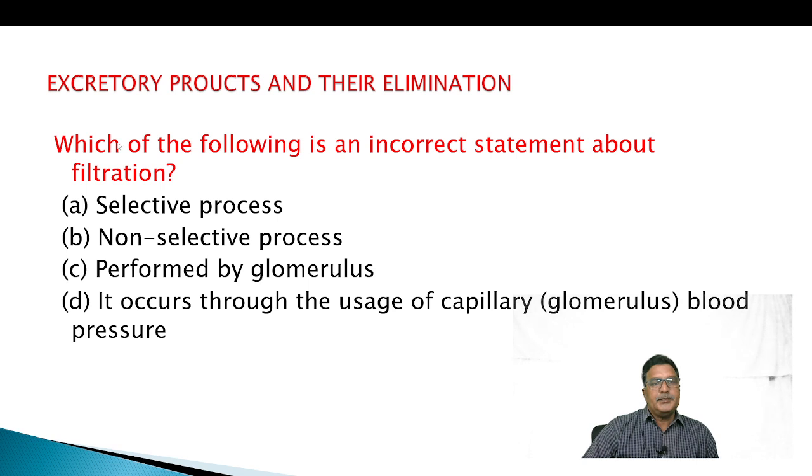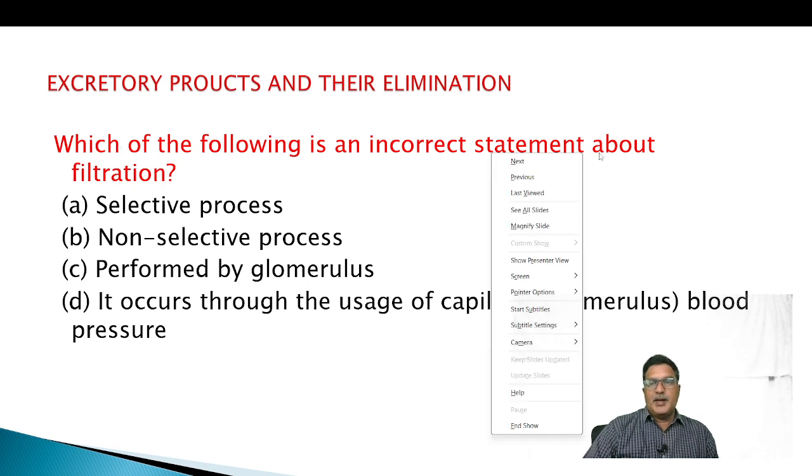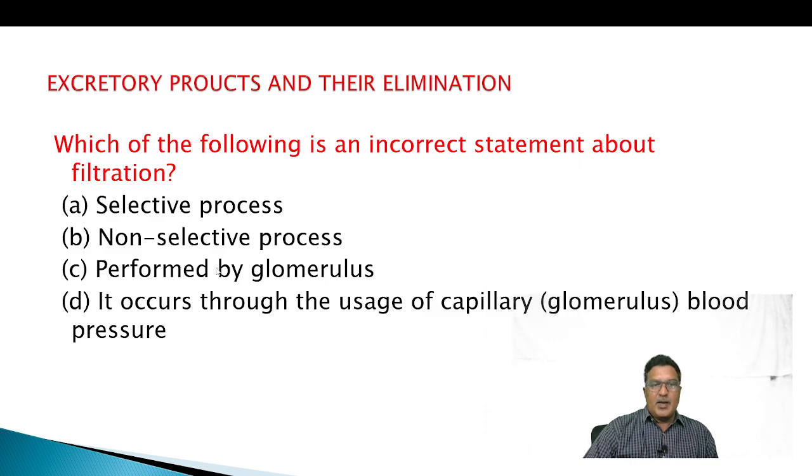Which of the following is an incorrect statement about filtration? Selective process, non-selective process, performed by glomerulus, it occurs through the usage of capillary blood pressure. So they are asking about ultrafiltration. Is it a selective process or a non-selective process?